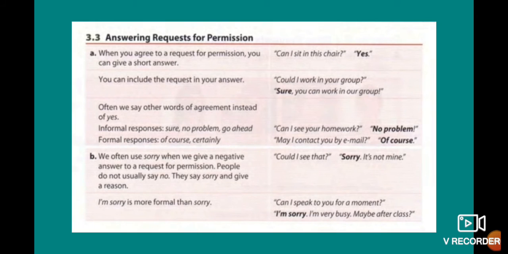We often use sorry when we give a negative answer to a request for permission. People don't usually say no. They say sorry and give a reason. I'm sorry is more formal than sorry. Can I speak to you for a moment? I'm sorry, I'm very busy. Maybe after class. Okay, and this one is a polite answer. It's negative, but it's polite. Yes?